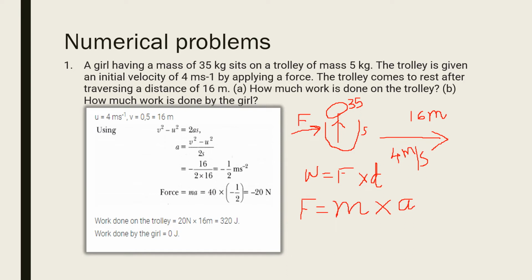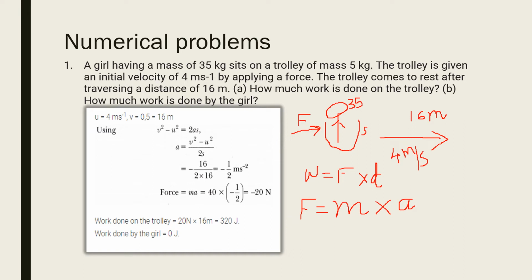So in order to find the acceleration, we can use this formula, v square minus u square is equal to 2as, because we know the values of all these except a. We know v, the value of u, and the value of s. So we can just substitute the values in this equation.